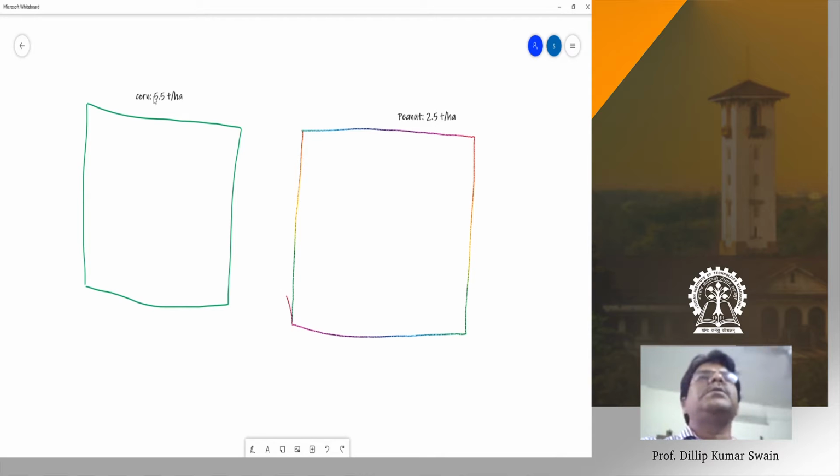These are sole cropping, if you grow only the corn crop and only the peanut crop. The spacing of corn is around 50 centimeters.